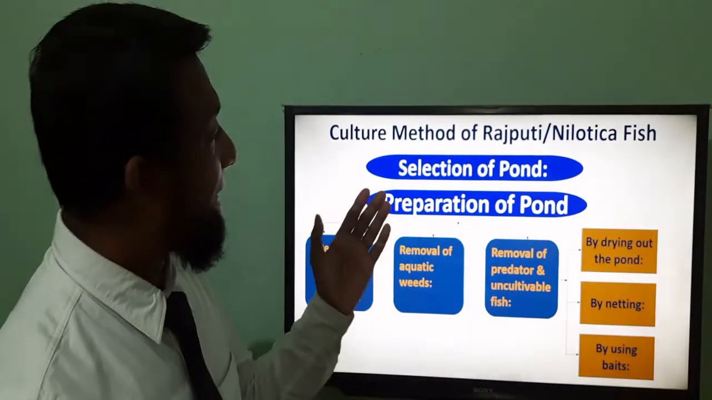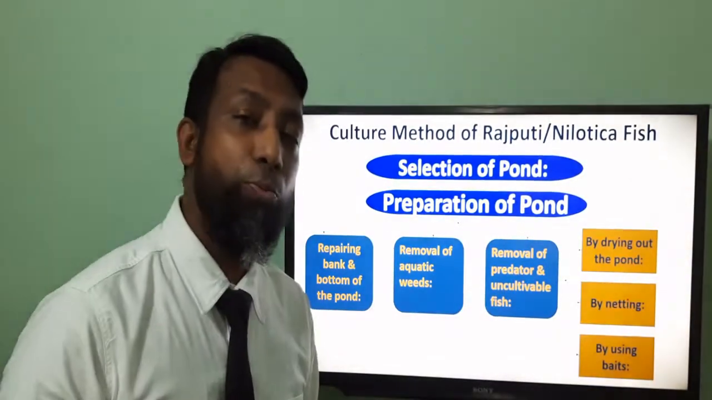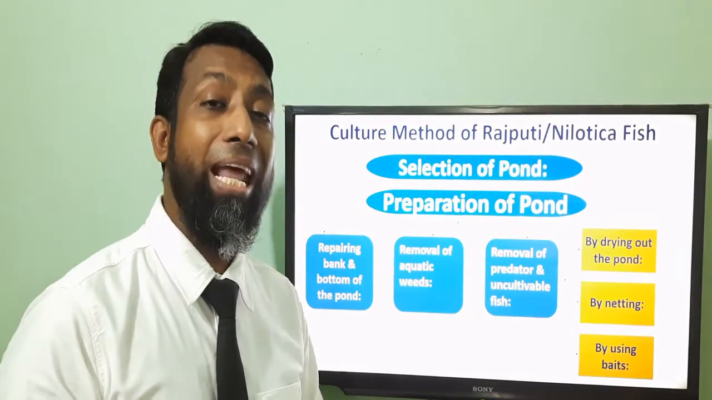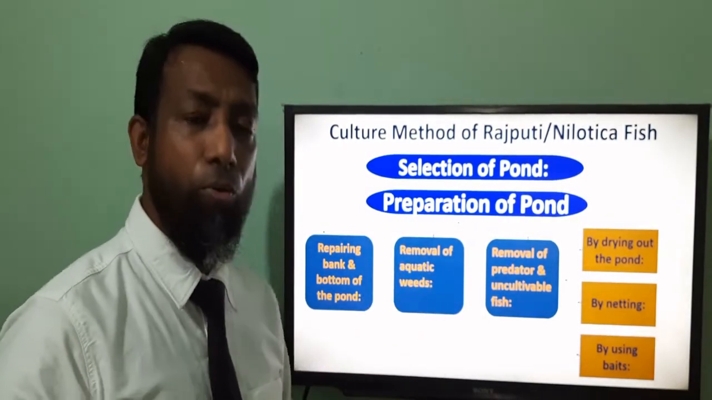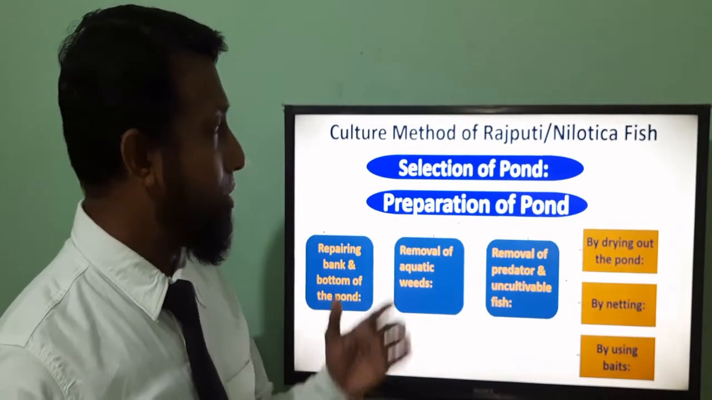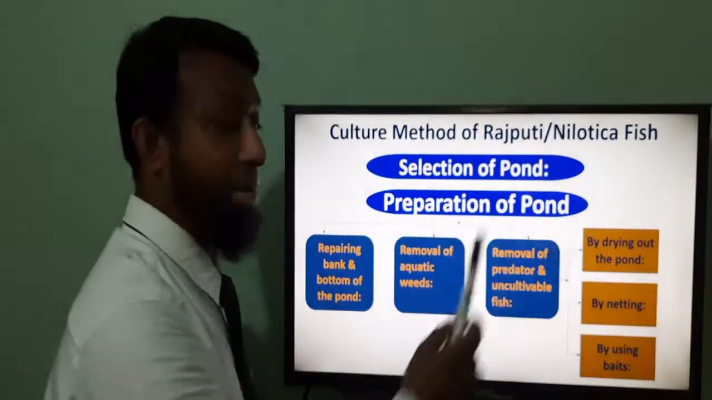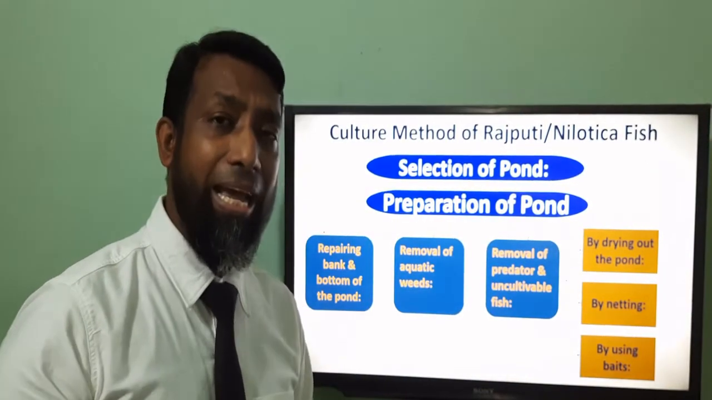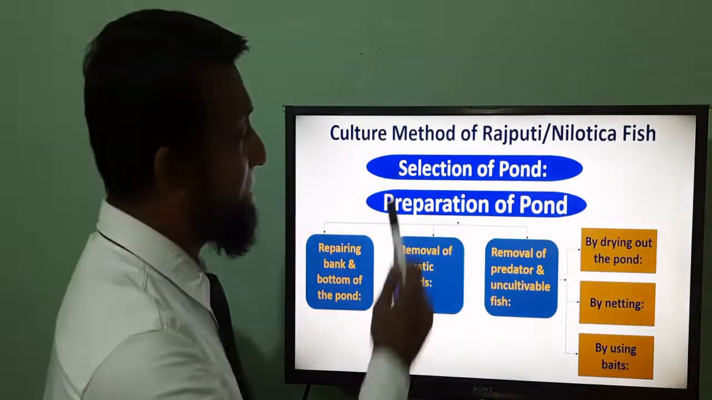Now let's talk about the culture method of Rajputi or Nilotica fish. The Rajputi and Nilotica fish culture method is more or less the same, with little bit of changes. I will tell you the changes when I discuss the method. So let's start the culture method of Rajputi and Nilotica. This method is very, very important for your creative and MCQ questions as well. So have a look.